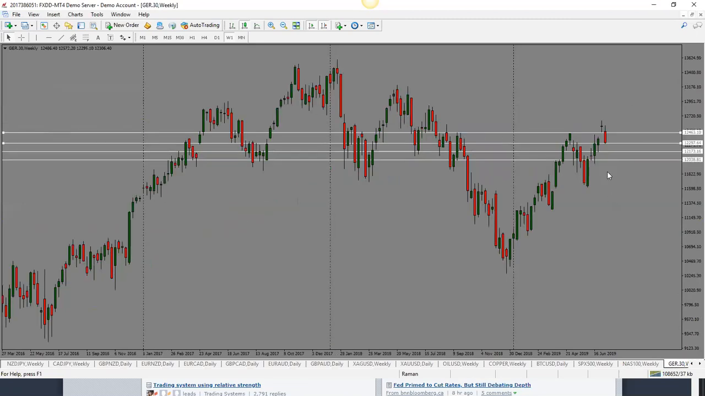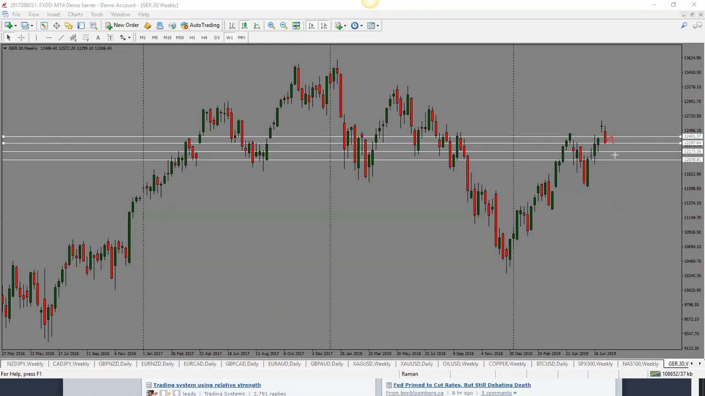DAX hasn't done too well. We have seen a drop here, so bias is bearish for DAX. And looking at target will be 12,200 and 12,000. So bias is bearish for DAX here.